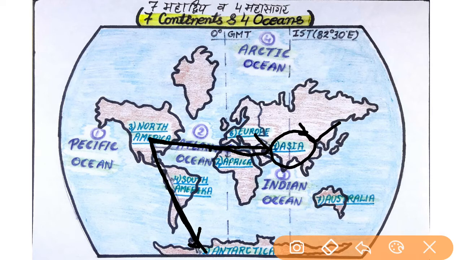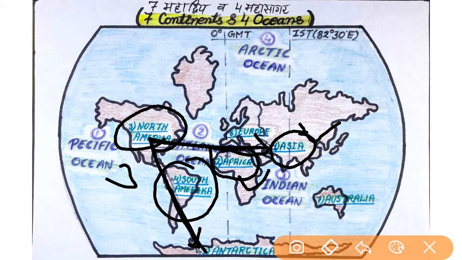Then the reverse 7 is touching Africa, and this is the second largest continent of the world. Then the reverse 7 is touching North America, so this is the third largest. Then the reverse 7 is touching South America, so this is the fourth largest continent. And then the reverse 7 is touching Antarctica. That's why this is the fifth largest continent of the world.